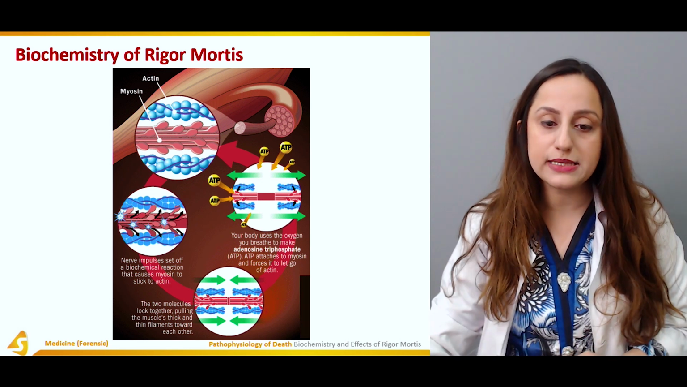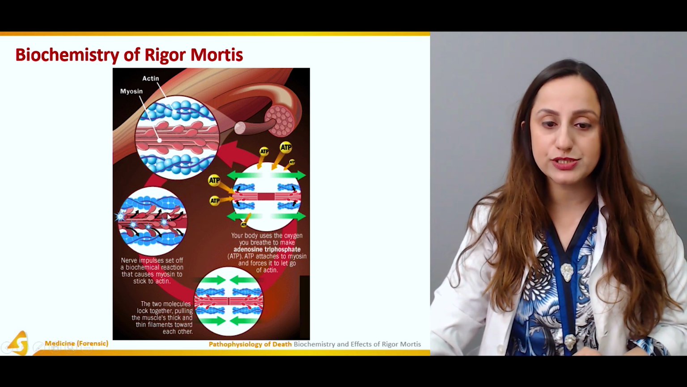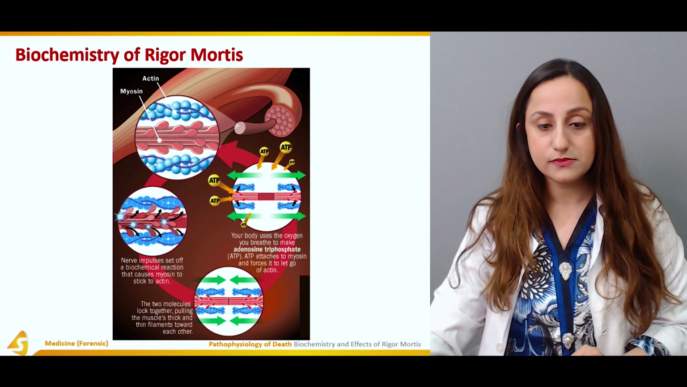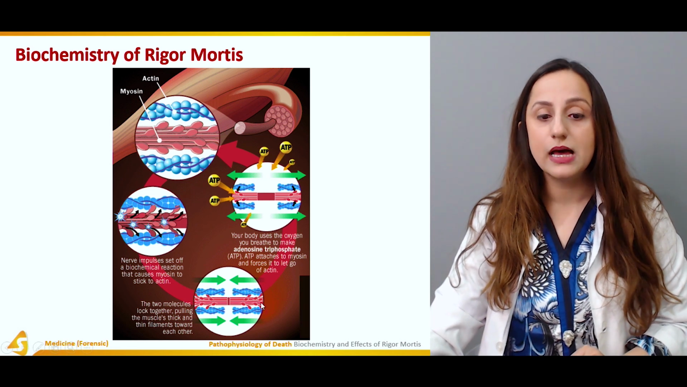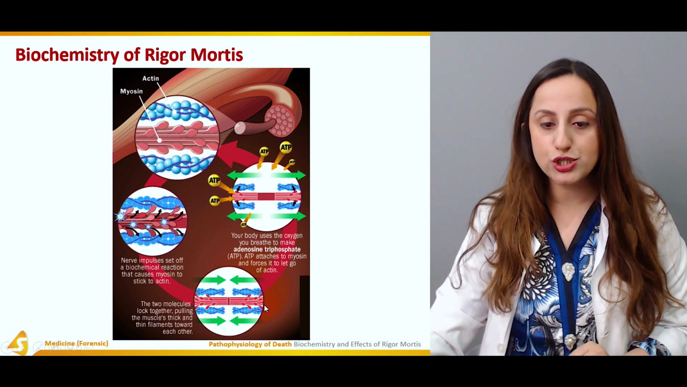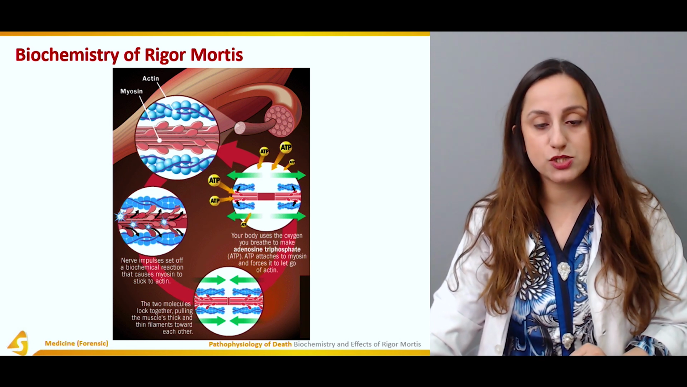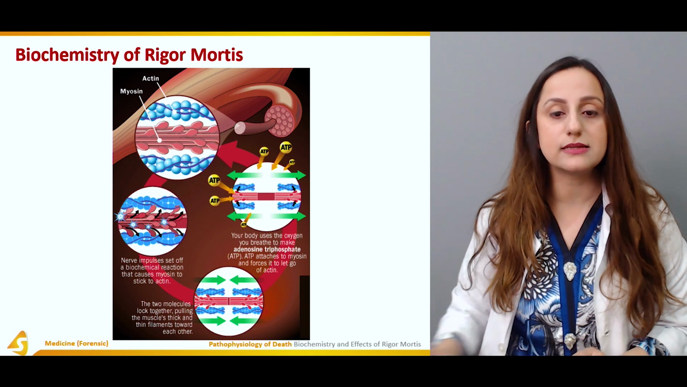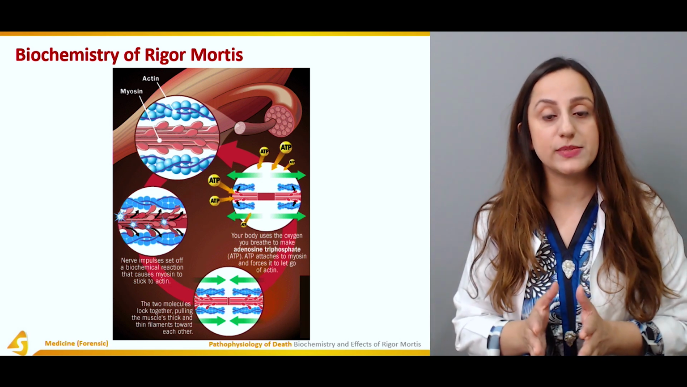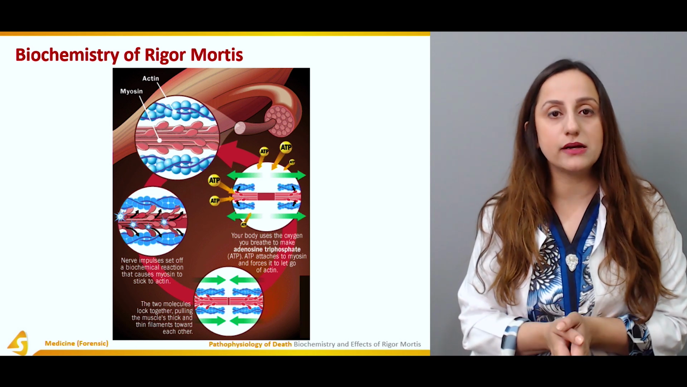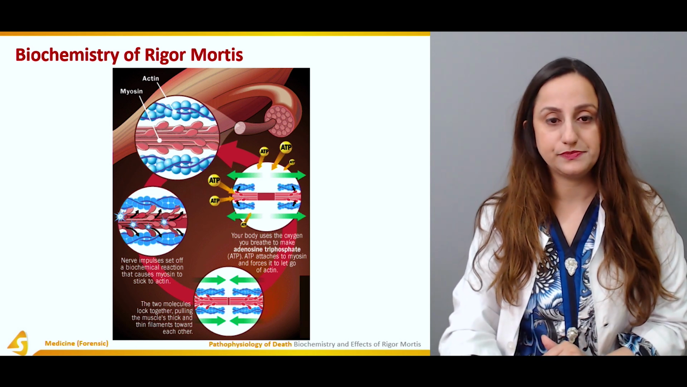The nerve impulses set off a biochemical reaction that causes the myosin to stick to actin. Now what happens here is the two molecules lock together, pulling the muscles' thick and thin filaments towards each other. And this is the whole process. This diagram is basically explaining the whole underlying process that is causing rigor mortis after death.